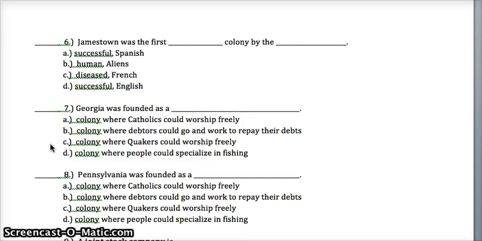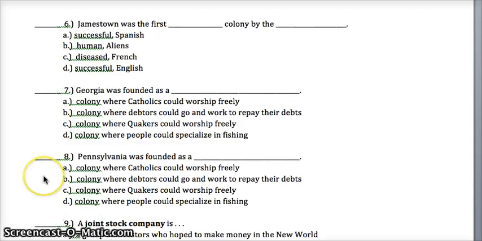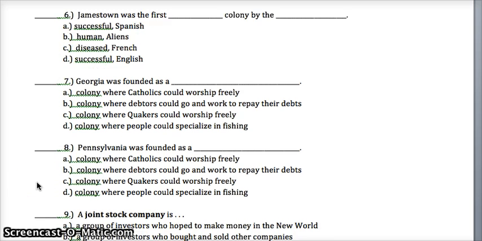Eight, Pennsylvania was founded as A, a colony where Quakers could worship freely, B, a colony where debtors could go and work to repay their debts, C, a colony where Quakers could worship freely, or D, a colony where people could specialize in fishing?